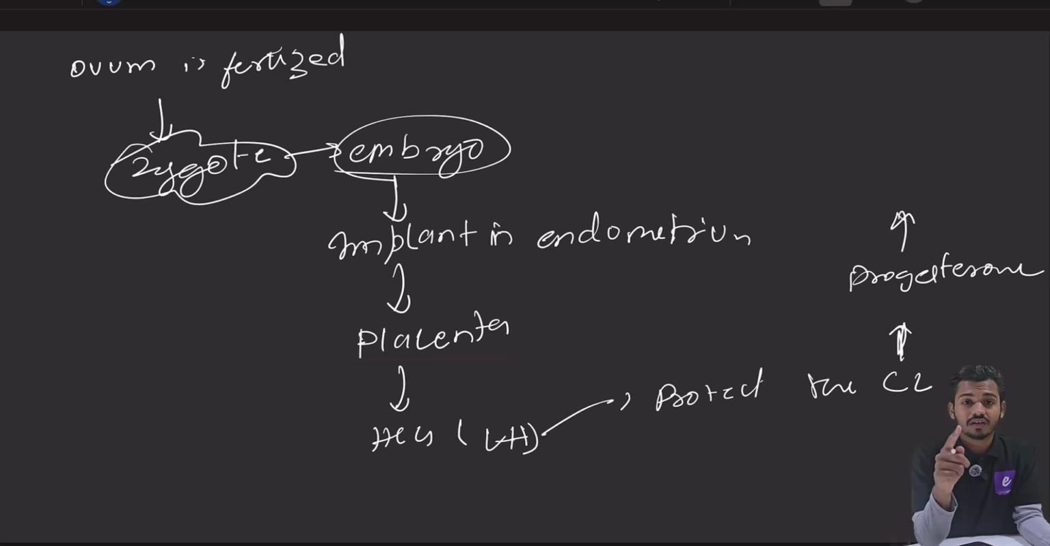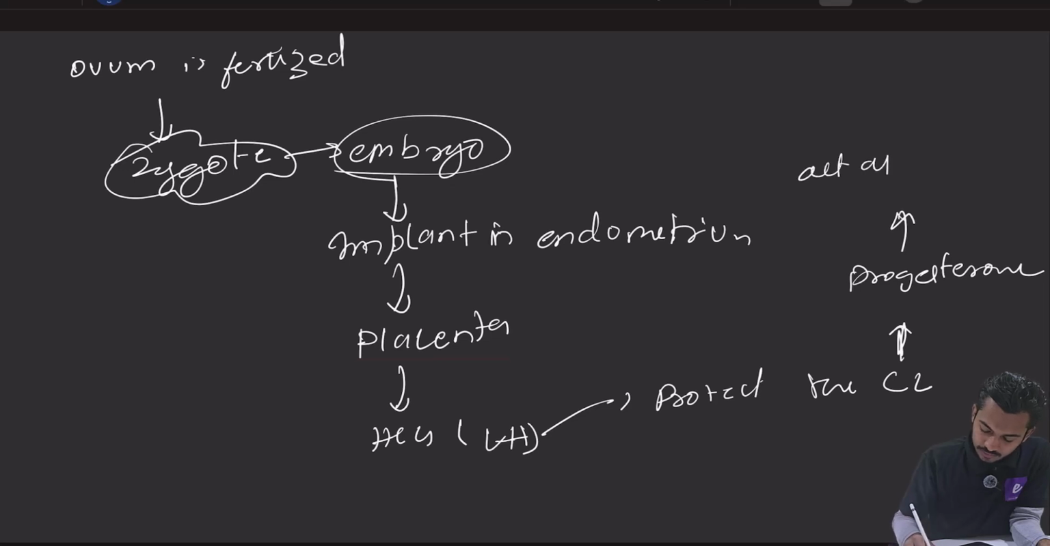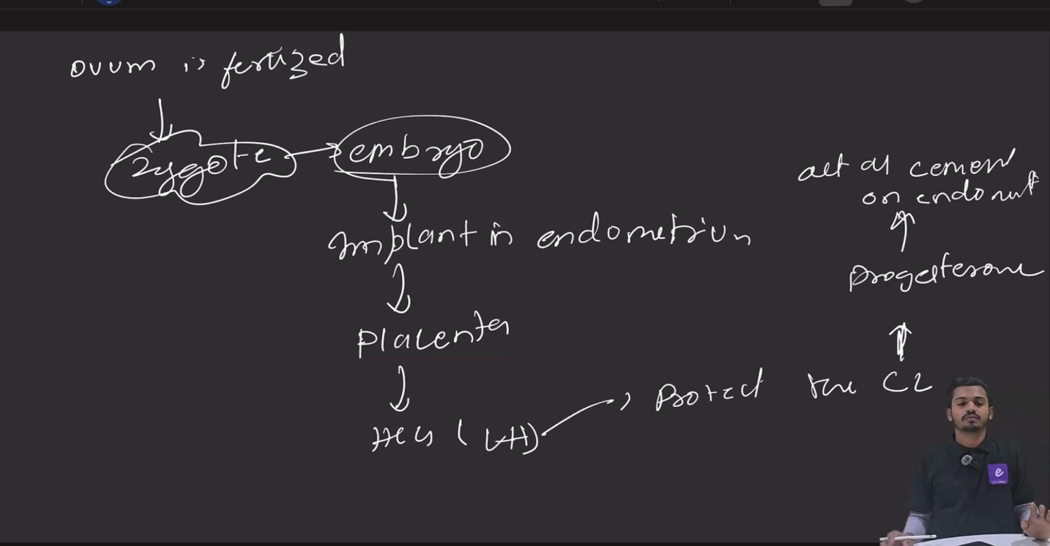So if fertilization happens, what will happen? There will be no bleeding. Why will there be no bleeding? Because this progesterone will act as a cement on the endometrium. So the endometrium will not fall. Now it is very important.